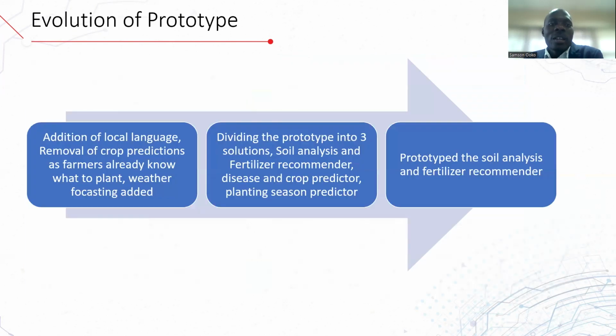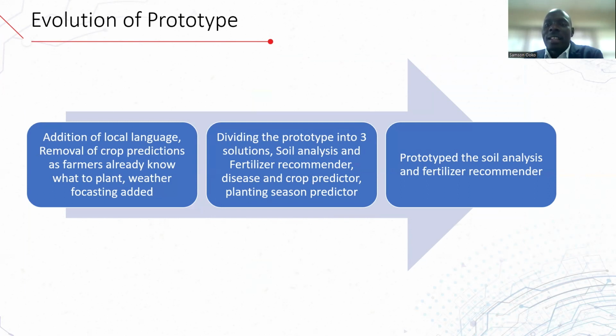In the first one, we were able to add an additional language, remove crop prediction, and also integrate forecasted weather. Then we also further divided the prototype into 3, where we had soil analysis, fertilizer recommender, and disease predictor separately.